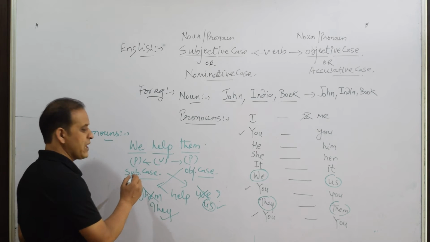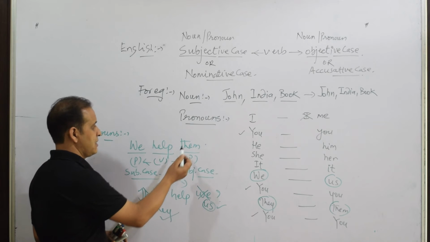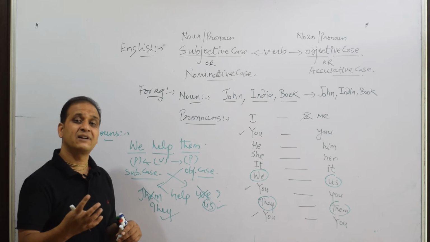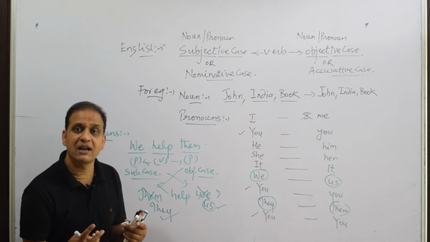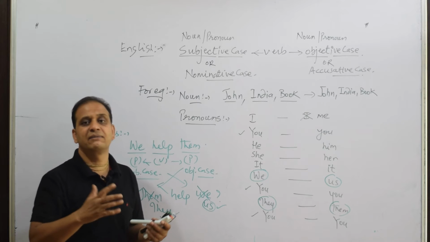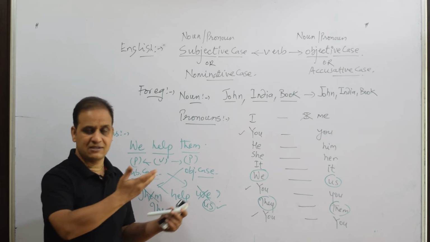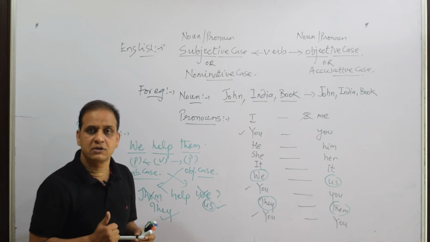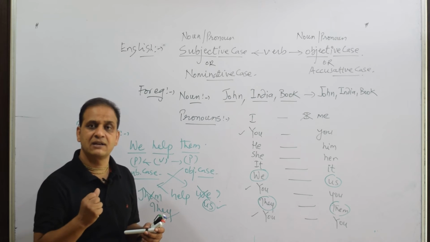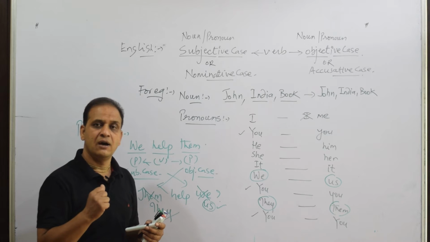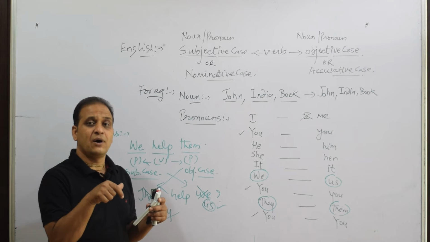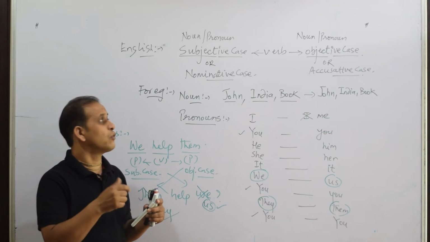So if one asks you what is the difference between we and us, or they and them, you will say we and us both are pronouns, but they are different in terms of cases. He will ask you, what do you mean by cases? So case has got three meanings. One meaning of case everybody knows, like issue. Suppose we say this case is pending in the court. The case has got another meaning, that is box, like briefcase, showcase. But case here means the position of a noun or a pronoun before or after the verb.